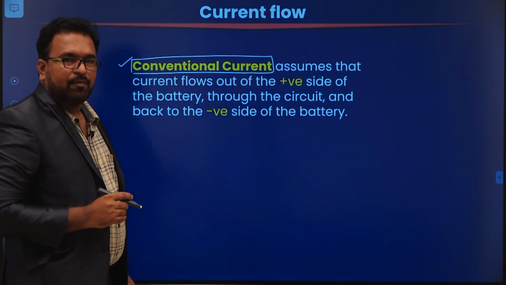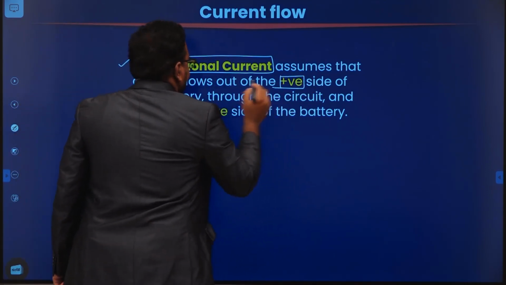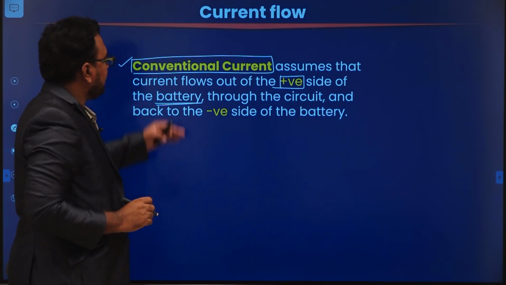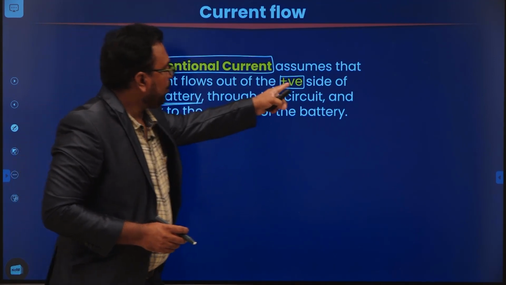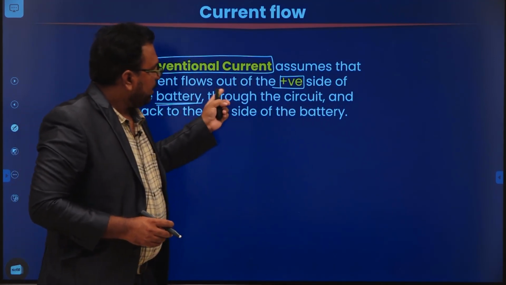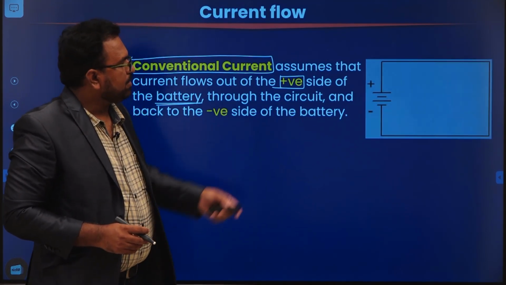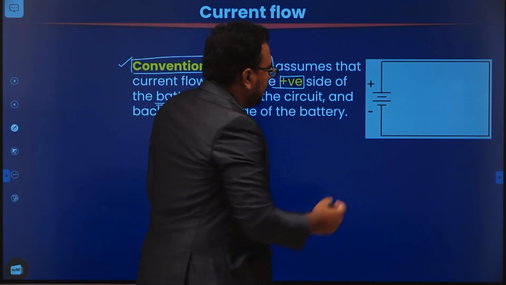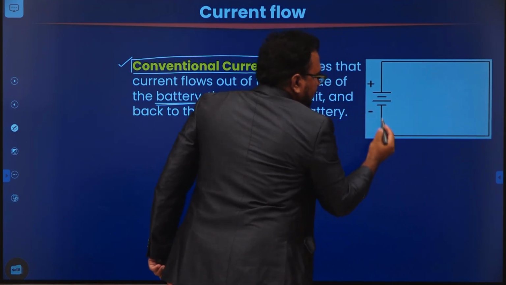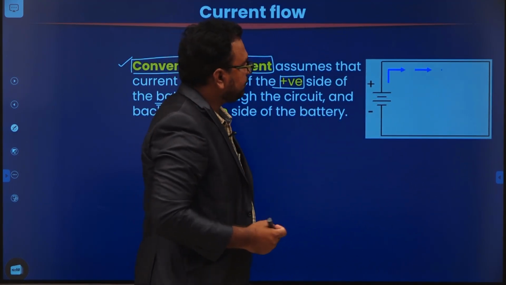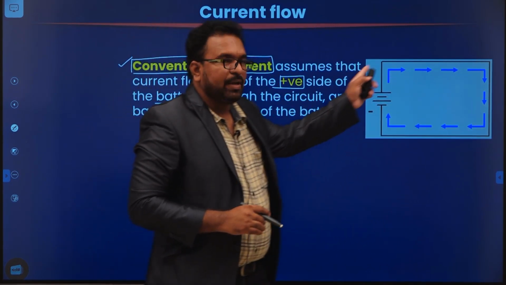So what is conventional current flow? It always assumes that current will come out of the positive side of the battery. It will always assume that current flows out of the positive terminal of the battery and it will flow through the circuit and back to the negative side of the battery. So if you consider a circuit like this, how will current come? Current will come out of the positive side of the battery and it will flow through the circuit and come back to the negative terminal like this. Okay. So this is the conventional current flow direction.